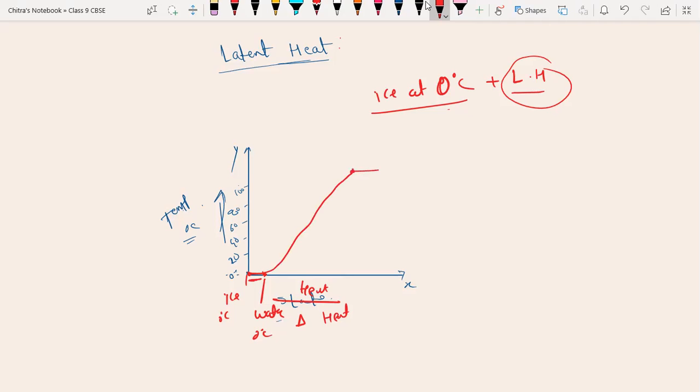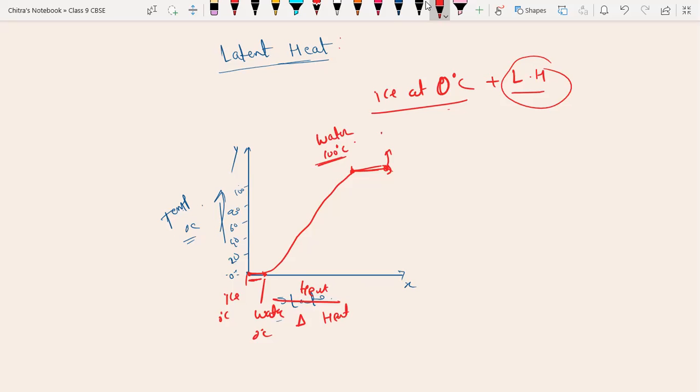At 100 degrees Celsius, water is present in the liquid state. Then again it is going to absorb heat, and here the water will start boiling, meaning the matter will convert from liquid to gaseous state.